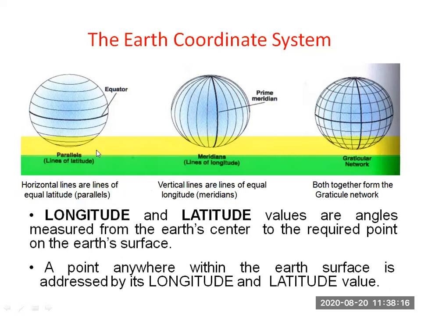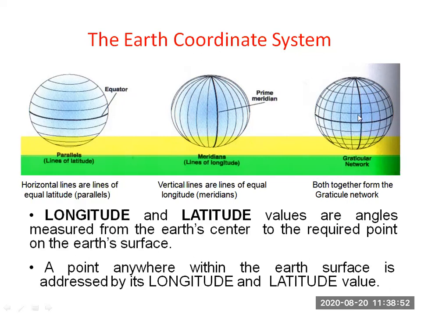Generally latitude we are measuring from the equator, that is east west, and this longitude we are getting from the south and north pole, that we are calling meridian. Okay, so here we have written longitude and latitude values are angles measured from the earth center. See, from this earth center, both together form the graticule network.